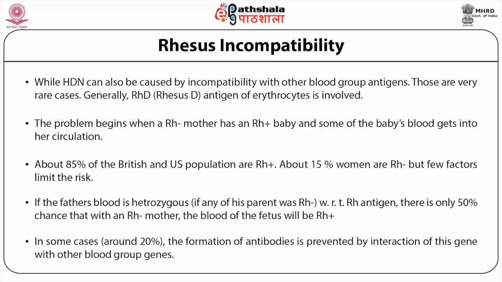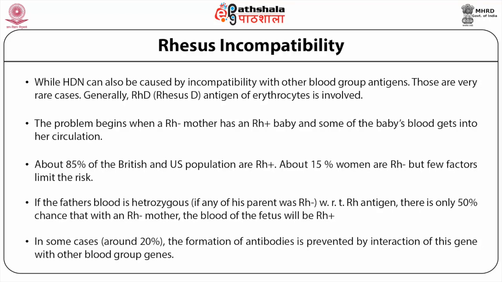If the father's blood is heterozygous, that is, if either of his parents was Rh negative with respect to the Rh antigen, there is only a 50% chance, with an Rh negative mother, that the blood of the fetus will be Rh positive. In some cases, around 20%, the formation of antibodies is prevented by interaction of this gene with other blood group genes.